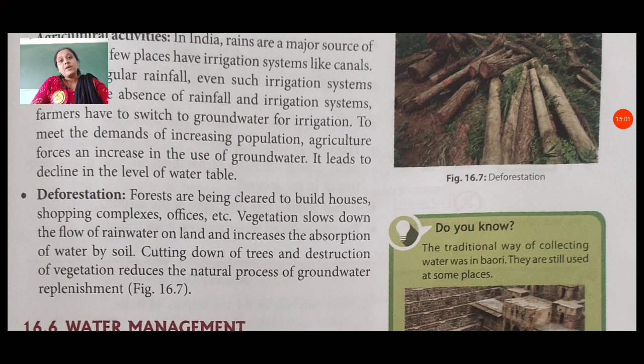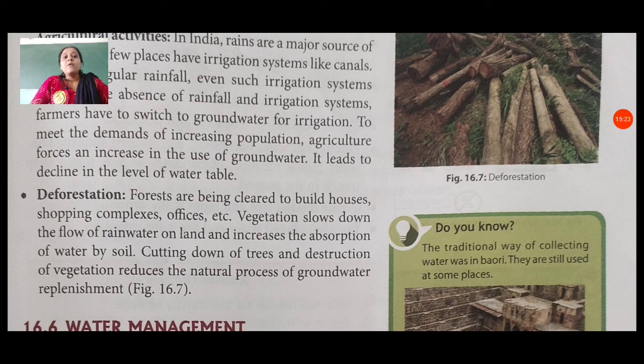Then deforestation. Deforestation is a major problem nowadays for scarcity of water. Forests are being cleared to build houses, shopping complexes, offices, etc. People want to increase themselves, but for this reason, they cut down trees to make different places.